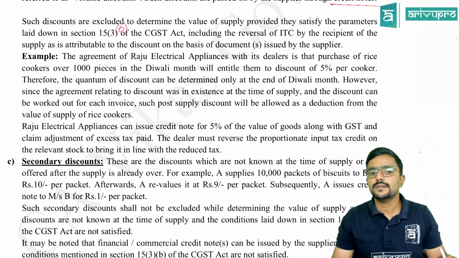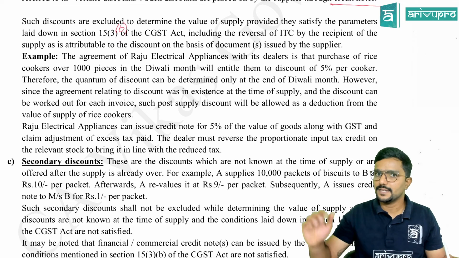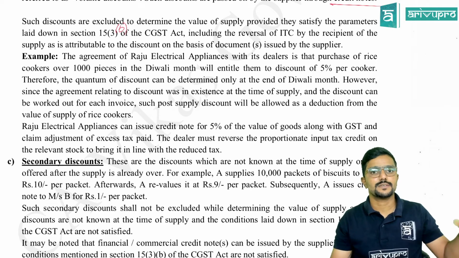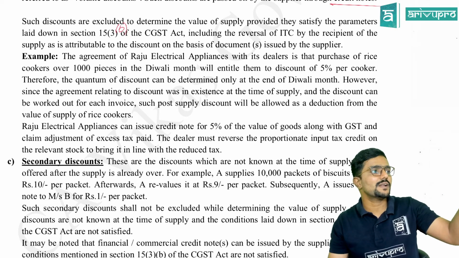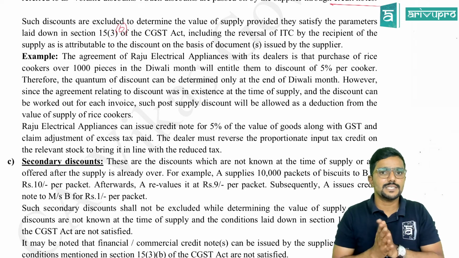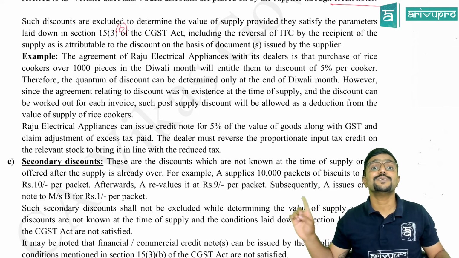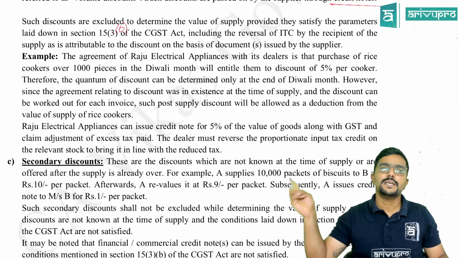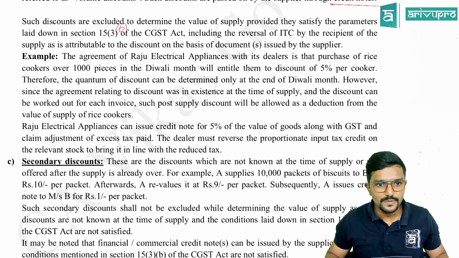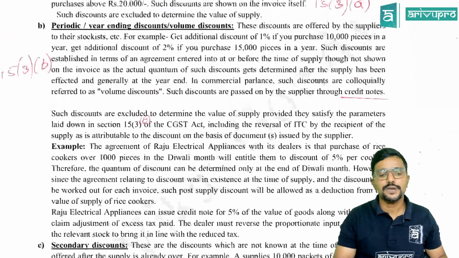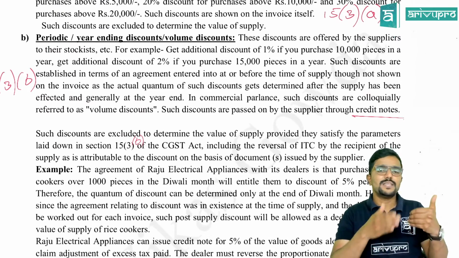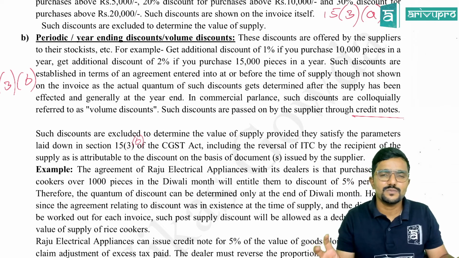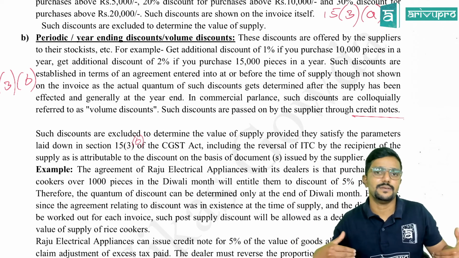Okay. The dealer, that is the recipient, must reverse the proportionate input tax credit on the relevant stock to bring it in line with reduced tax. Now, what is the excess tax paid by the supplier? 2,000. So he is claiming the adjustment of that. So recipient cannot claim input tax credit of it. Okay. So the recipient, if he has already claimed the input tax credit of it, he has to reverse it. Fine. And normally this quantity discount, year-end discount and all will be given by the manufacturer to the wholesaler or from the wholesaler to retailer, guys. Clear? Normally this will not be given to the ultimate consumers like you and me.